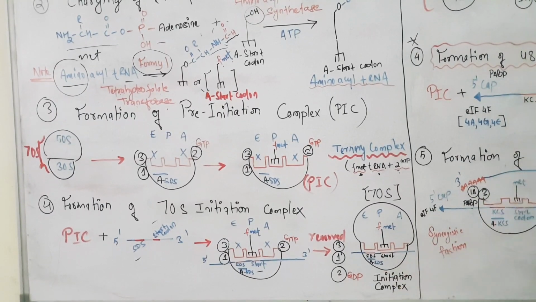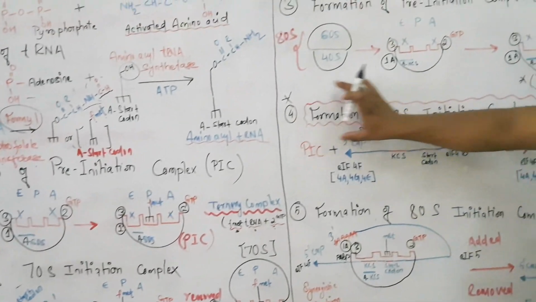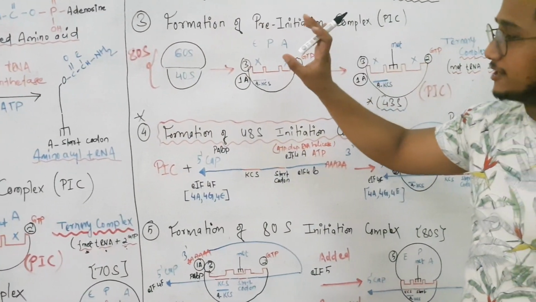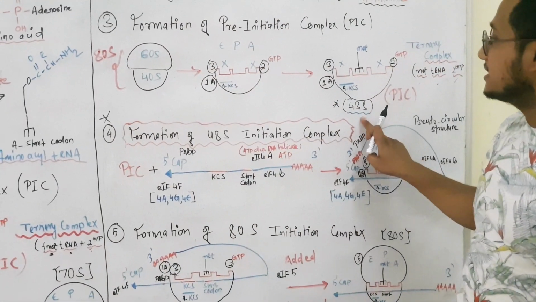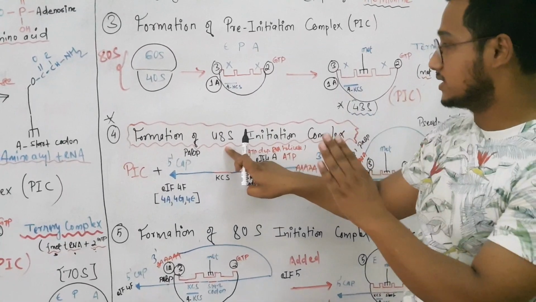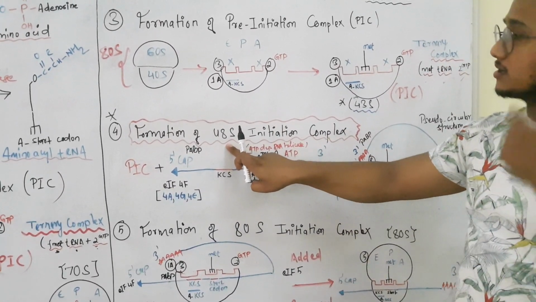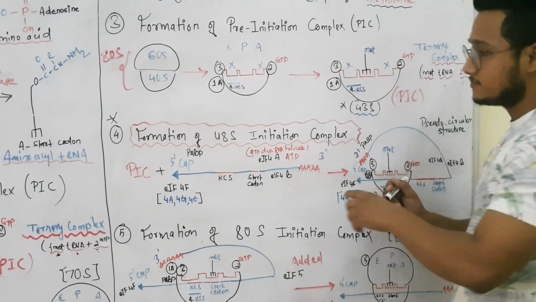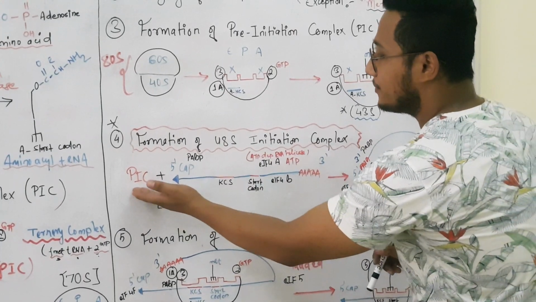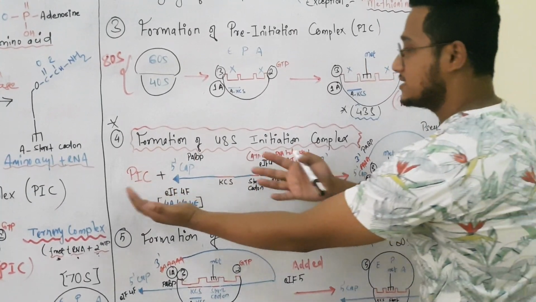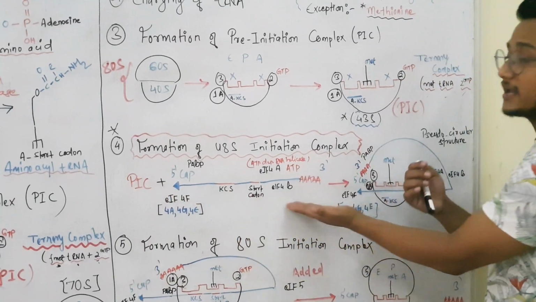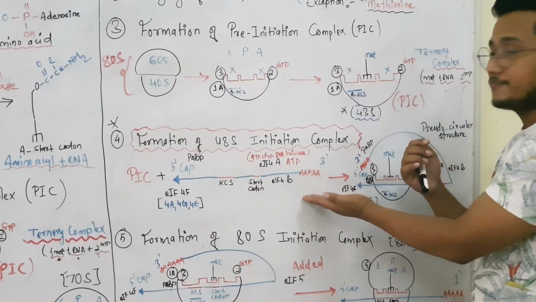While one step is different in eukaryotes, that is, this 43S initiation complex has to further convert into 48S initiation complex, and that is, see, this pre-initiation complex will be recruited by the mRNA of eukaryotes. Okay?